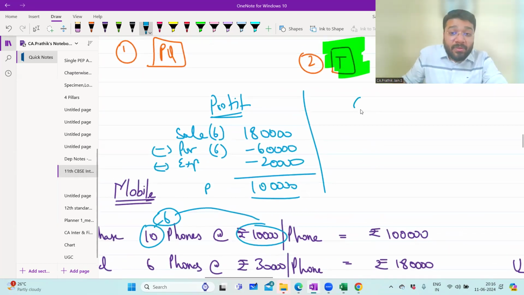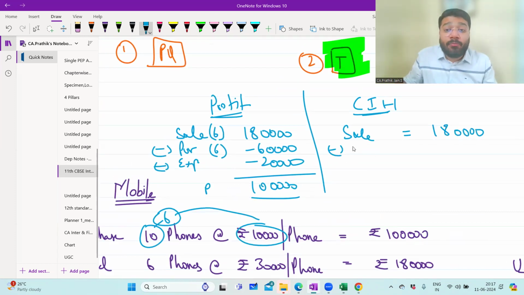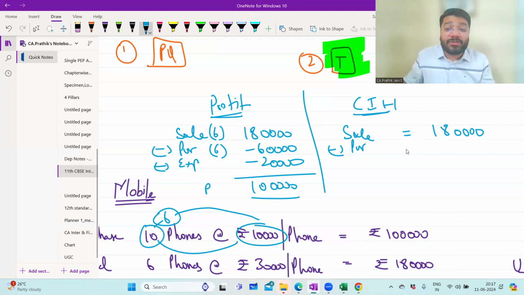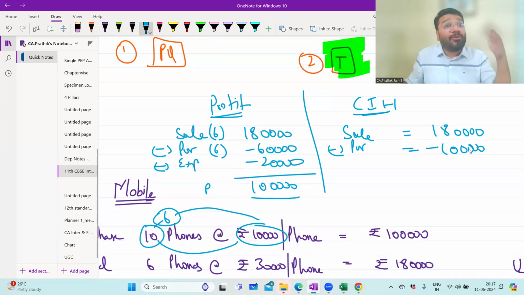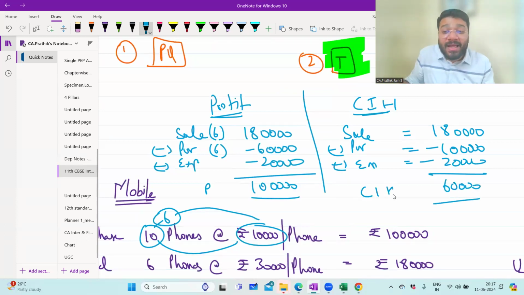If I want to know how much money is there in hand, what is cash in hand? How do you calculate that? Sir, sale. How many mobile phones? 6 mobile phones, per piece sold for 30,000 rupees. 6 into 30 is 1,80,000. Then you purchased 10 mobile phones. 10 mobile phones into 10,000, that is 1 lakh rupees spent. And then you spent 20,000 rupees for expenditure. So what is the balance cash in hand? 60,000.